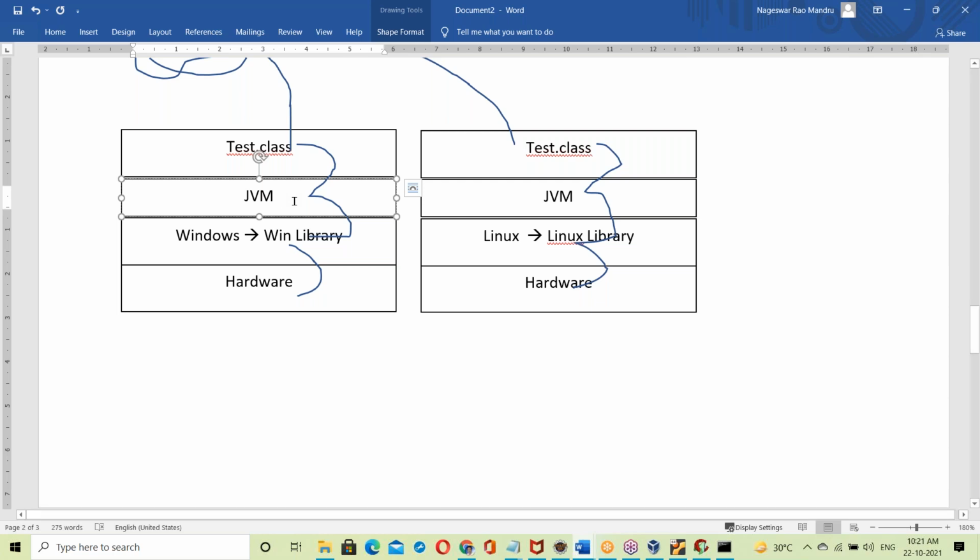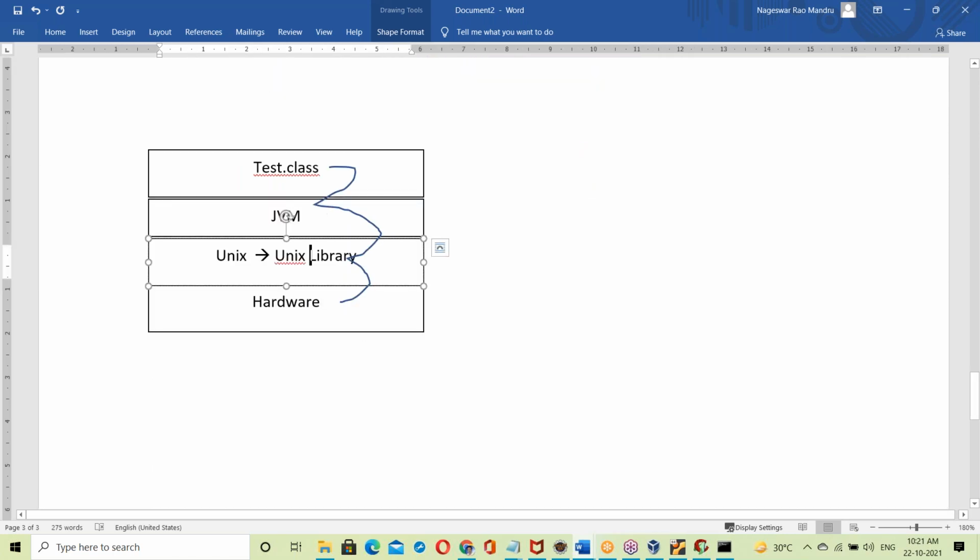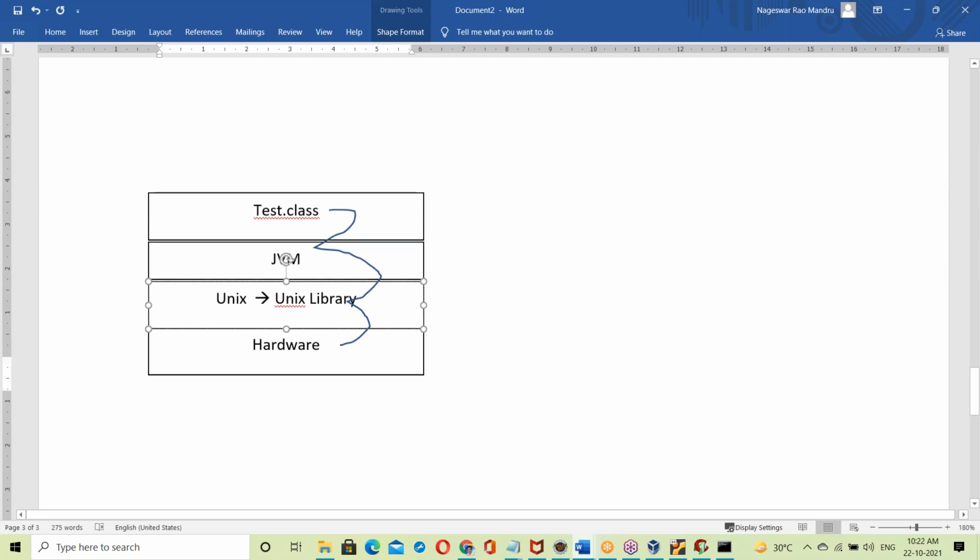Okay, now here is a doubt. Is the JVM part of the OS? Is it part of Linux? Is it part of Windows? Is it built in with the operating system? No, it's not a part of the OS. The JVM is not a part of the OS.